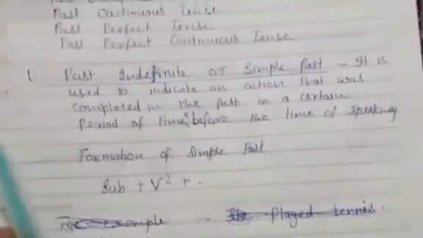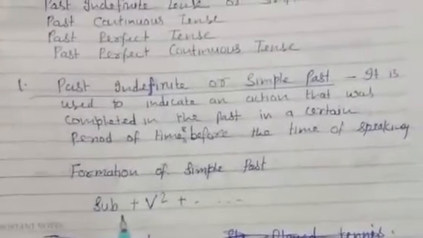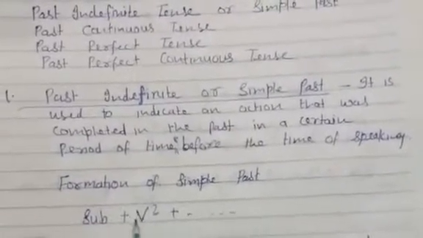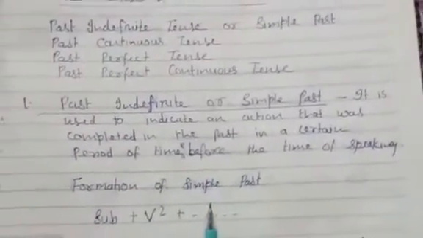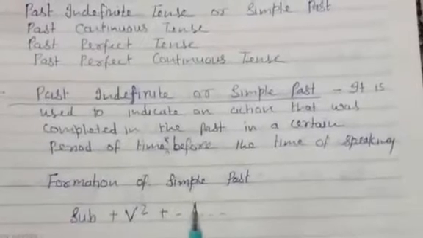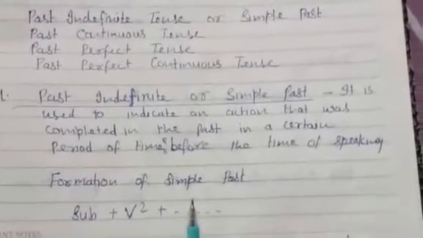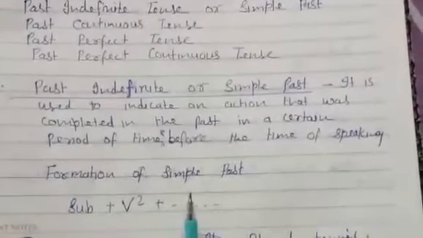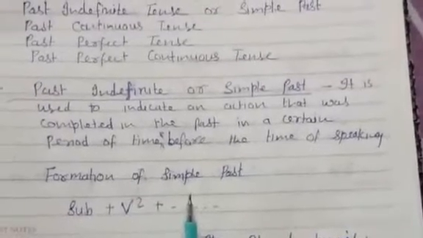So just try to know its formation. First of all subject, then second form of the verb, then other words. Students, in simple past tense you have to use the second form of the verb with all the subjects, with all the persons, whether they are singular or plural.